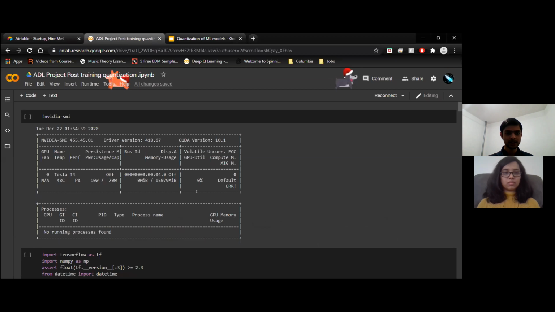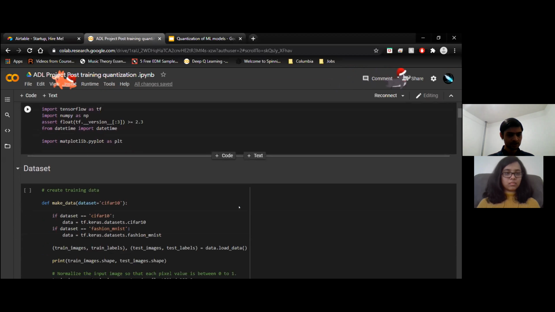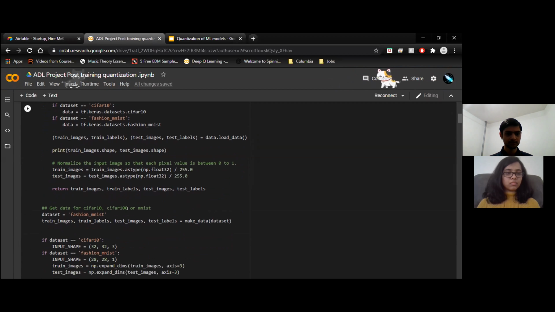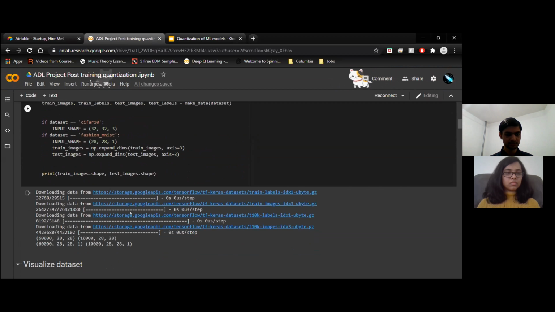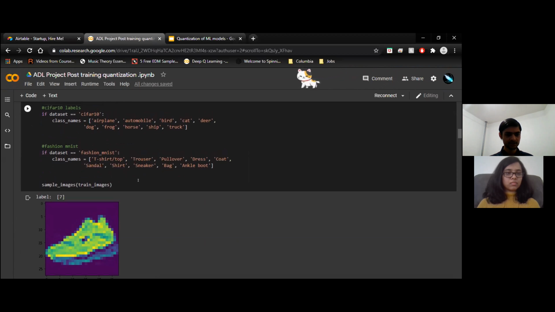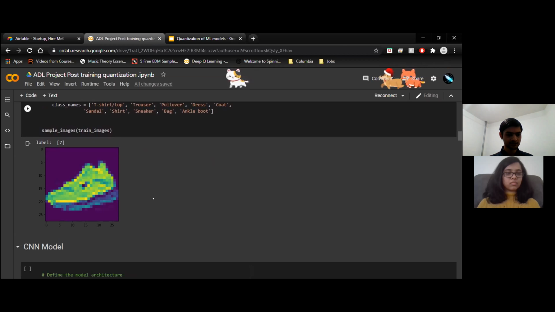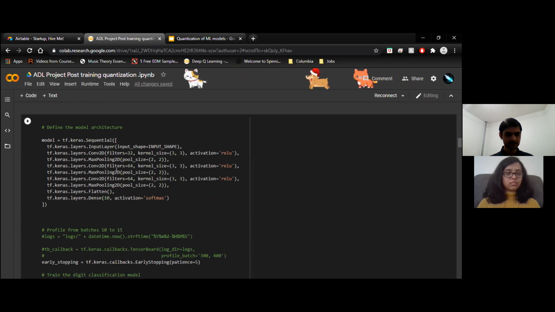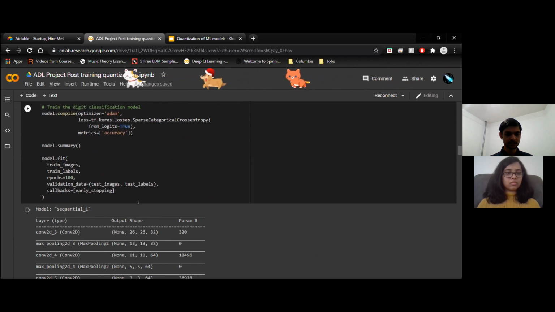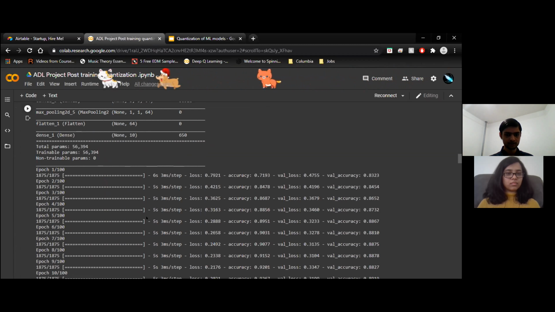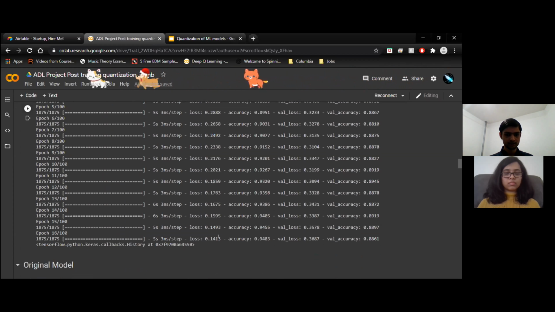So let's take a look at the code. In the first part, we go through creating datasets, loading the data from TensorFlow's inbuilt datasets for CIFAR10 and Fashion MNIST. Then this function helps us visualize sample images from the training and testing sets with their labels. Here we define the simple CNN architecture with 3 convolution layers and max pooling. Then we train this model and observe the accuracy and the loss on the validation set. We stop this training.